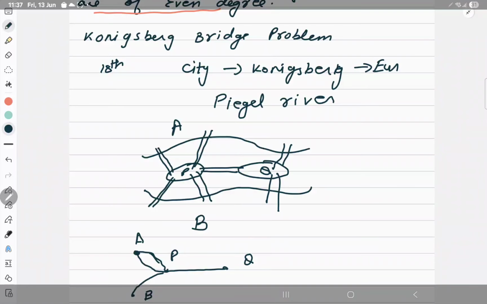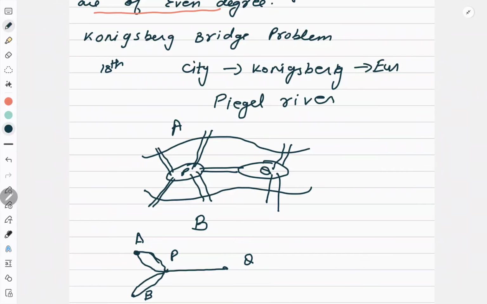B to P also there are 2 edges. Then A to B there is no edge. Then A to Q there is one bridge, this one. And from B to Q also I have. So this situation was converted into this graph.